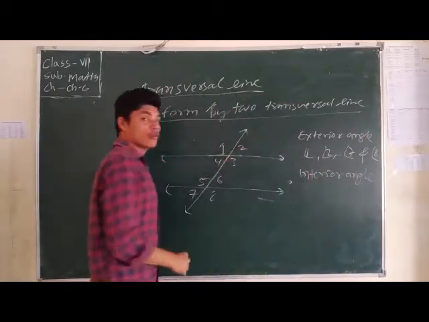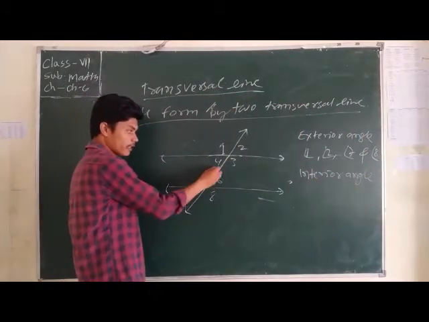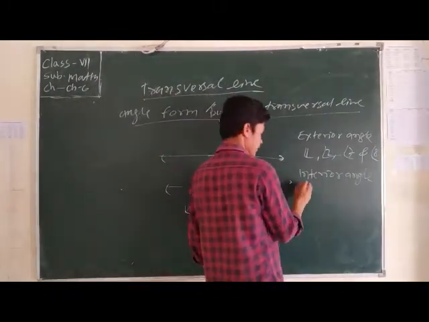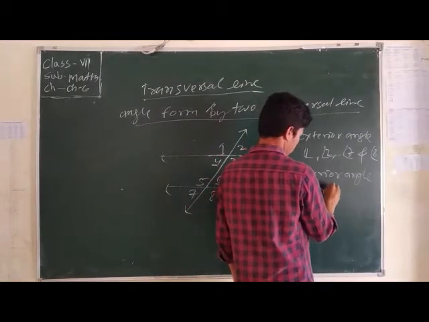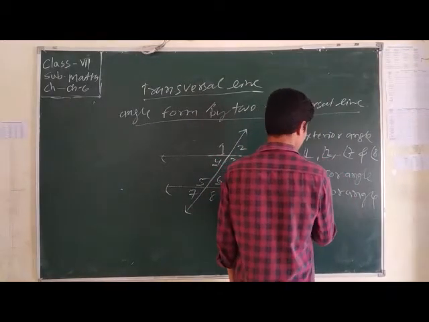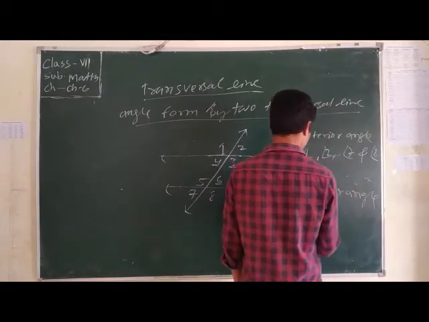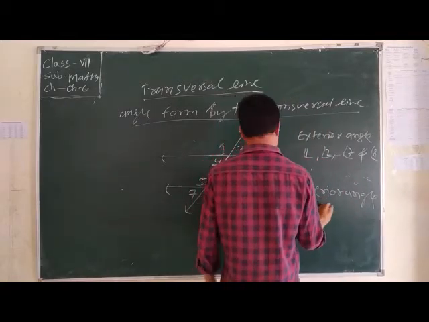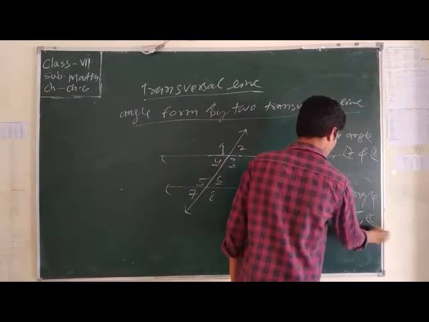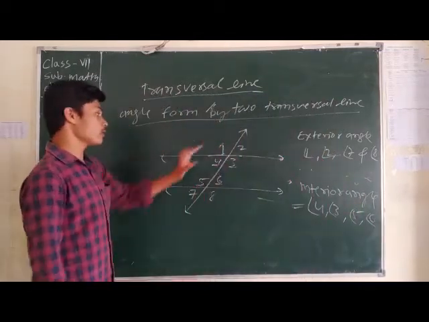Interior angles. What are the interior angles? Interior angles are 4, 3, 5, 6. These are the interior angles. Okay, now we also know about the interior angles.